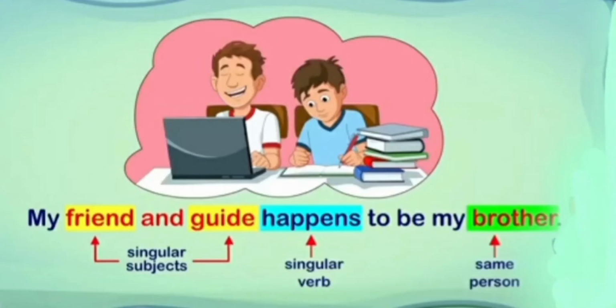Let's see the examples. My friend and guide happens to be my brother. Here we use friend and guide both for one person, that is brother. So here we have to use a singular verb, happens. That's why the answer is my friend and guide happens to be my brother.